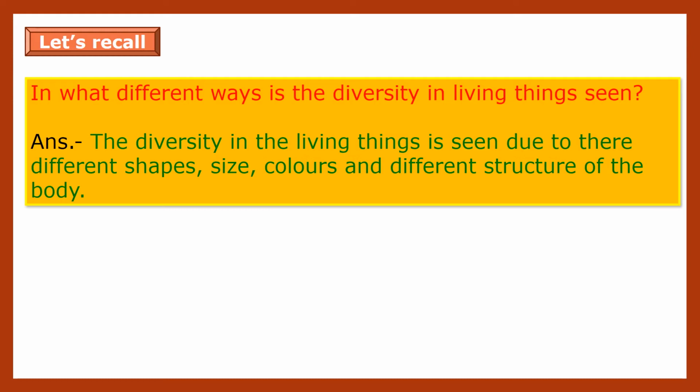So, here, children, we are going to consider the shape of the plant, size of the plant, then color of flower, okay, or color of leaves, then different structure of their body, means in case of animals.